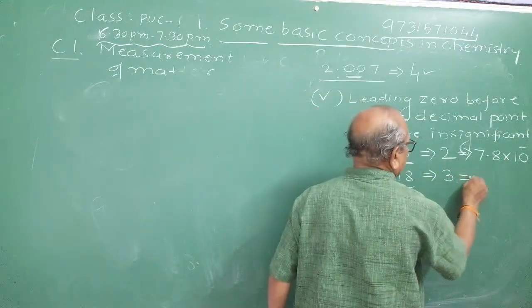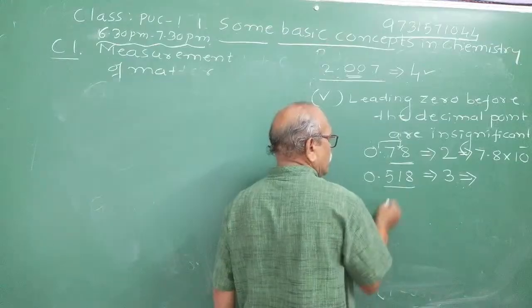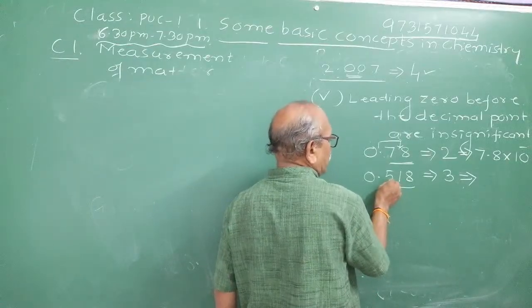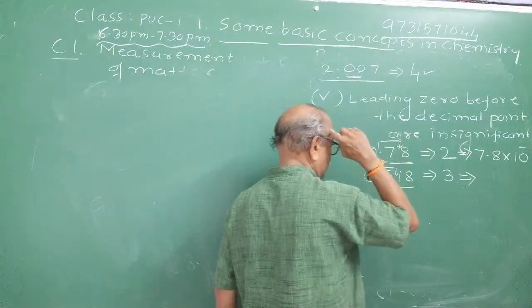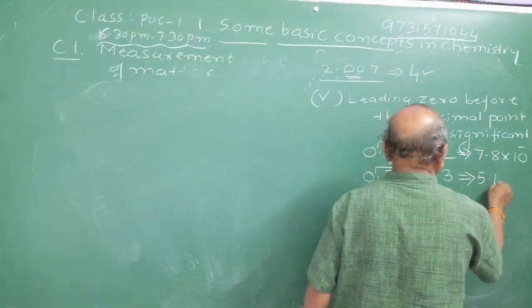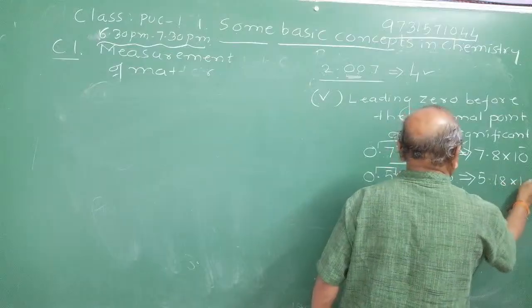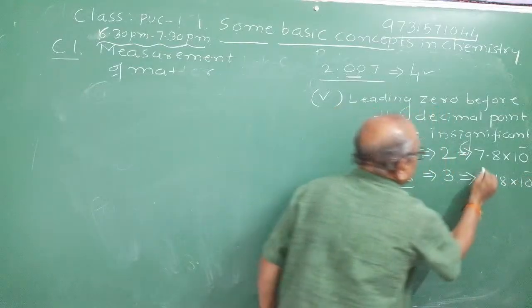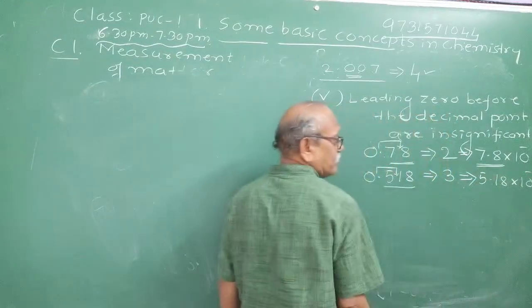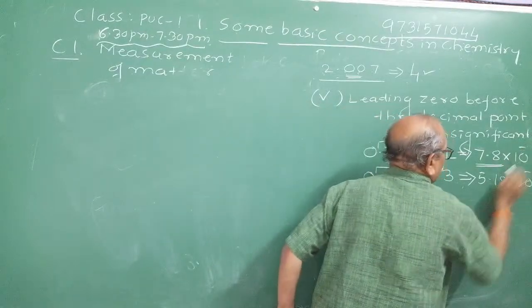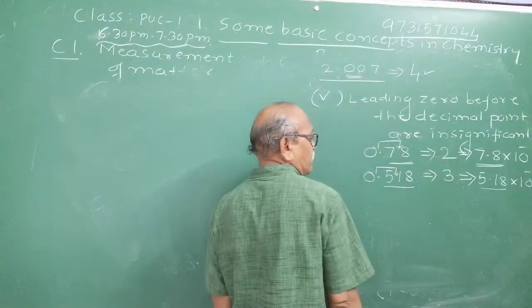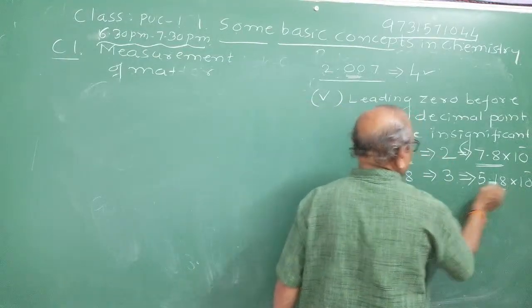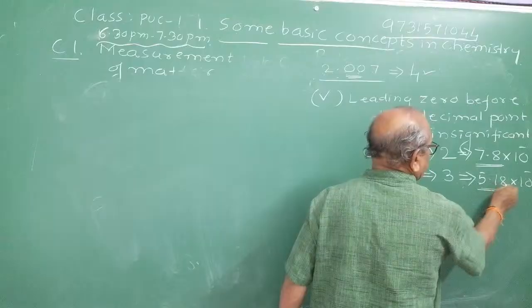To write it in the scientific notation, observe here. Now you tell me how many significant figures if you shift the decimal point to the right. To write it in the scientific notation, you will get 5.18 into 10 raised to minus 1. Now, the significant figures are very clear. See, don't consider this 10 to the power. Count the number of digits here, 3. 5.18. You can clearly see that there are 3.